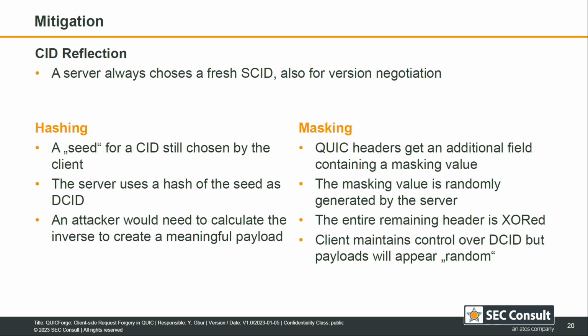Another option then would be masking, where we add another field to the QUIC header, and the server then uses this randomly generated value in this field, or it generates it randomly, and then masks the rest of the header so it appears random and cannot be forged for payloads.